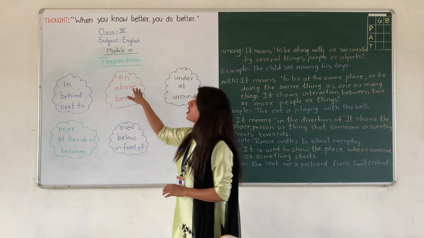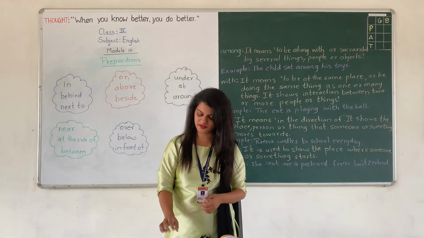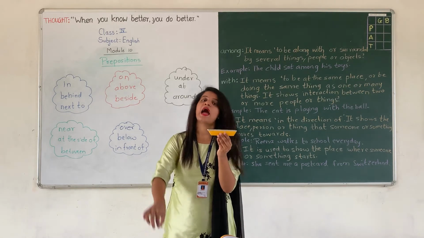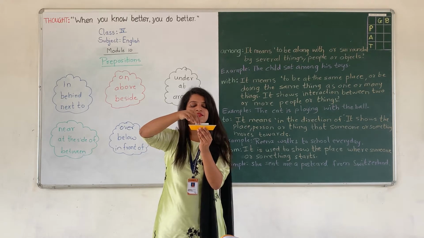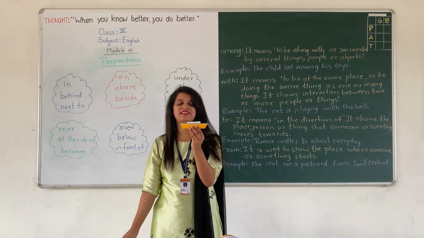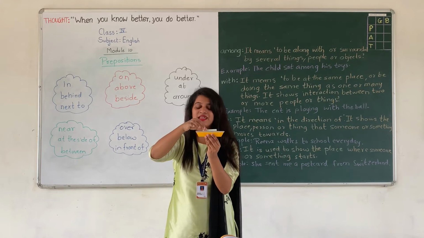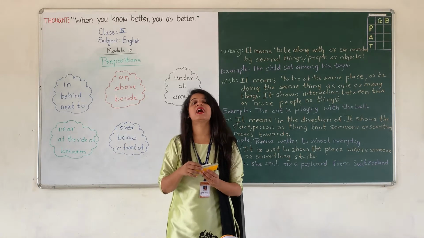Next is on. Now, on means when we keep something on the surface. Right? Now, this is a duster. Right? And this is a chalk. Now, I have placed this chalk on the duster. Where is it now? On. Alright. Next, above. Now, above means at a higher level.